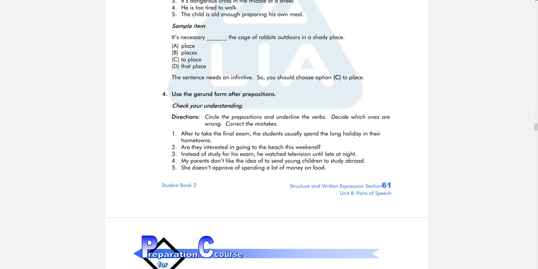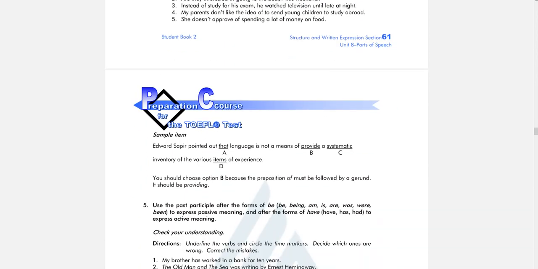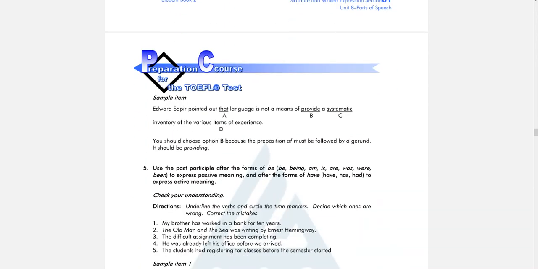Why? Because after is a preposition. We use gerund after preposition. And then here, are they interested in going to the beach this weekend? The preposition is in, so going is correct. Okay, and then the next one, another sample item. Edward Sapir pointed out that language is not a means of provide blah blah blah. Now of is a preposition, so it's supposed to be with ing after that, of providing.